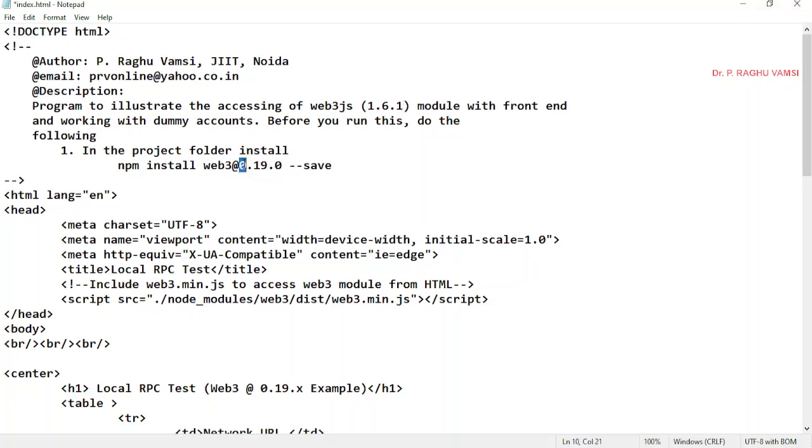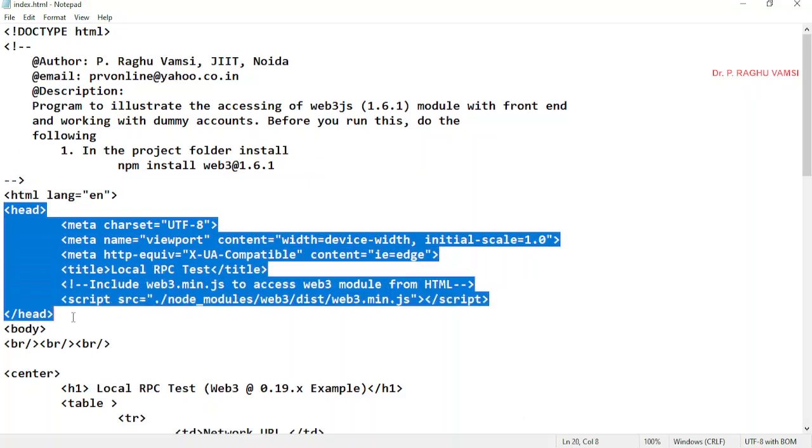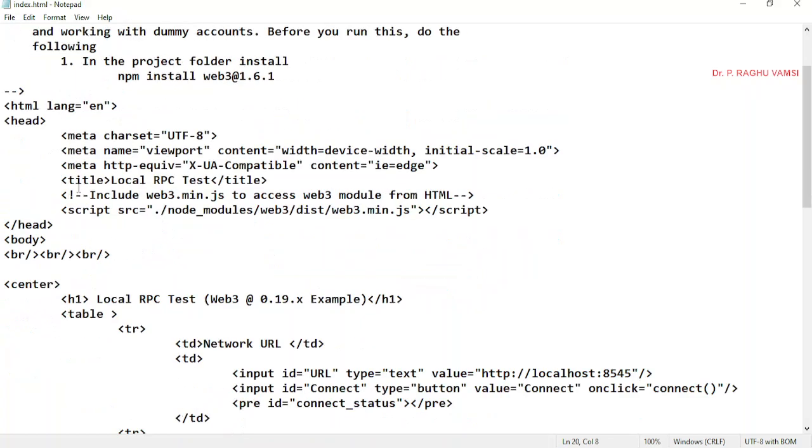And you may also say 1.6.1. Here no need of save. Save means that it will be saved under the current folder. Without saving also it will automatically be in the same folder. So next is the HTML file. First, HTML will start with head. Here we have written include web3.min.js to access the web3 module from HTML.